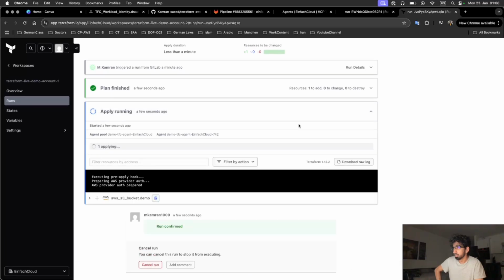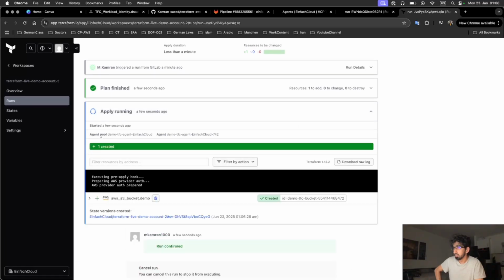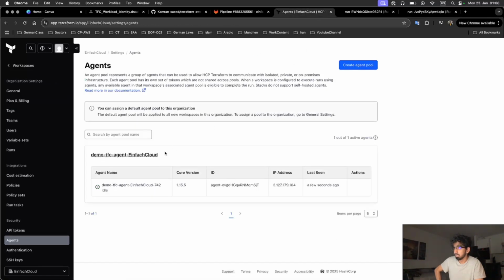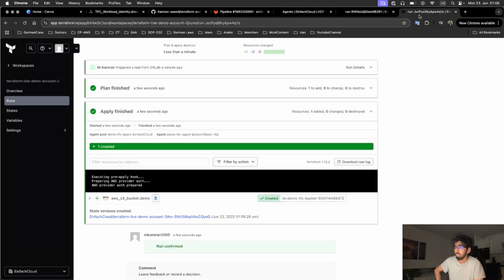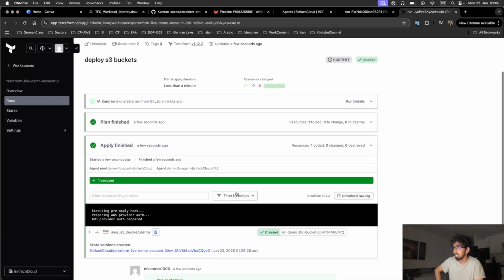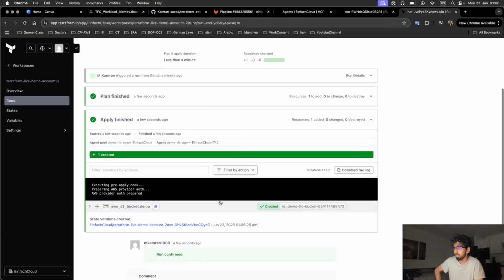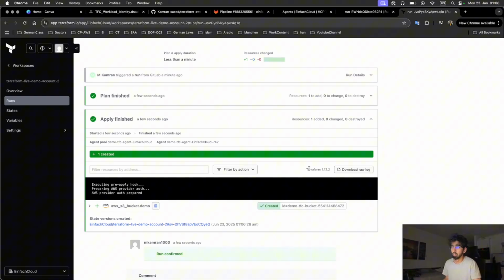It is also going to deploy, and you can see here which agent pool it is running on, and on which agent it is running, which you can also find here, the agent pool name and the agent name. It is just showing you the information here. So yeah, the second workspace has also deployed the bucket in my account. So let's verify our buckets in the accounts.